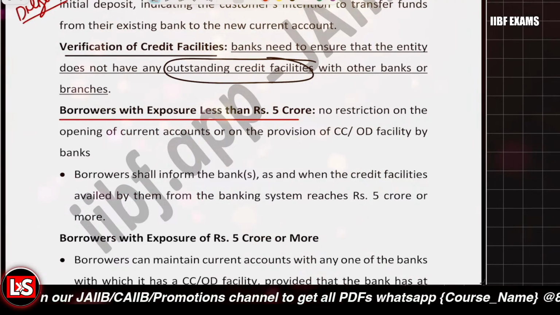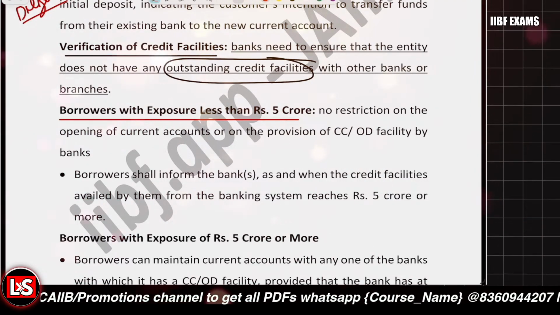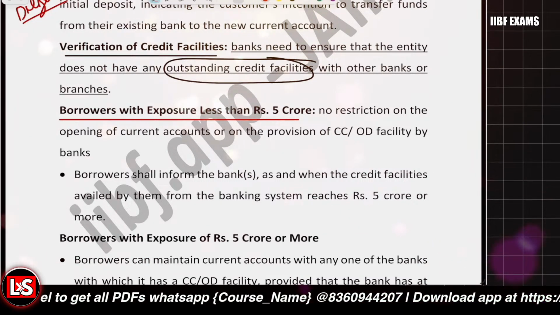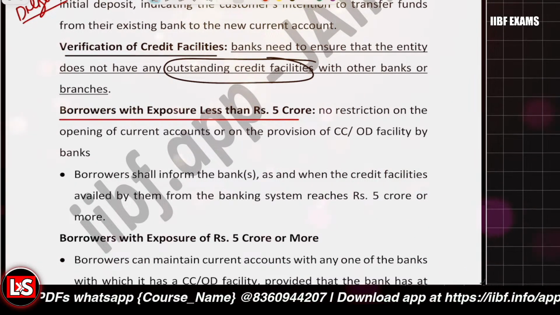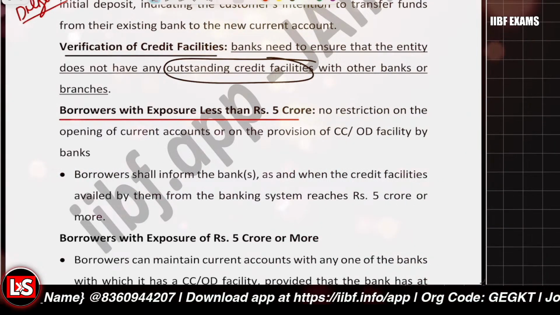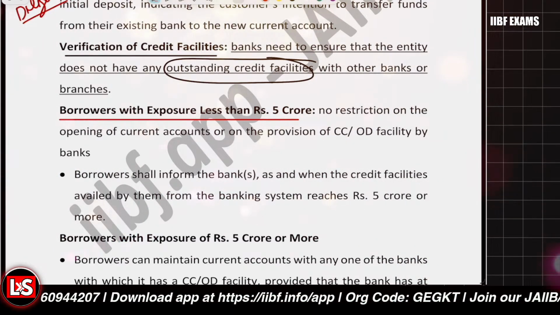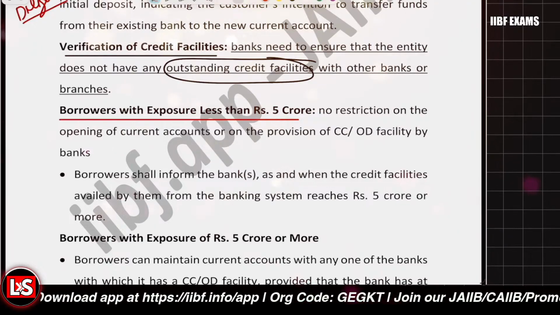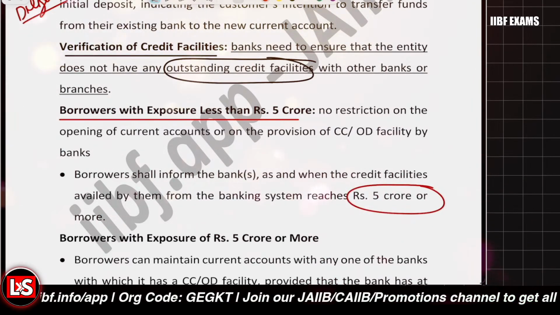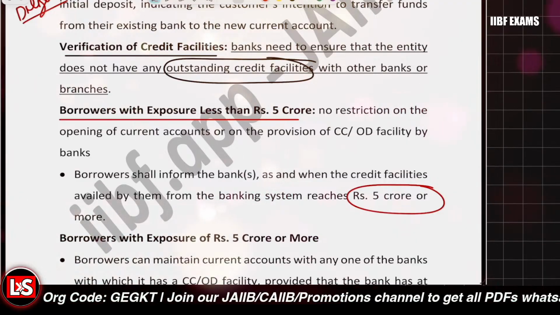Borrowers who have exposure lesser than 5 crore rupees, there is no restriction related to opening the current account. There is no restriction related to granting CC or OD limits to it. But it is mandatory that the borrower must inform the bank if the exposure reaches 5 crore rupees. Why is it required?